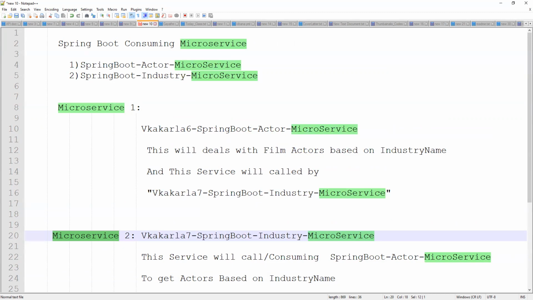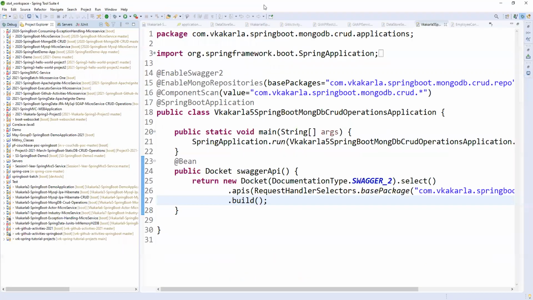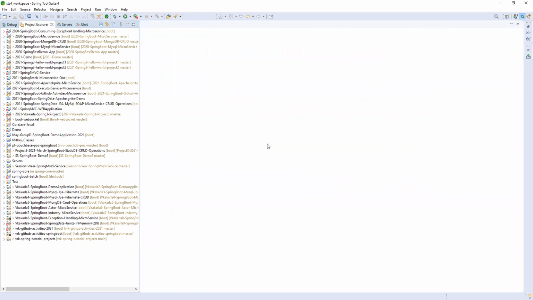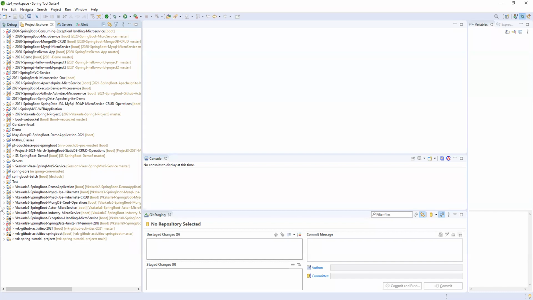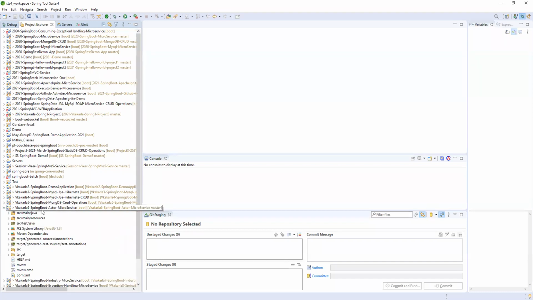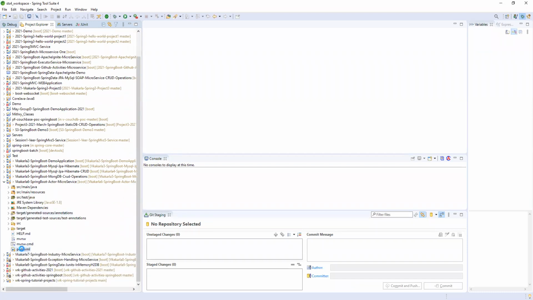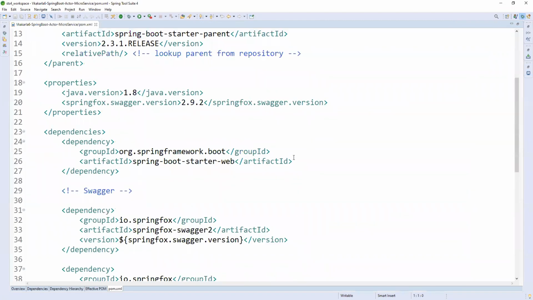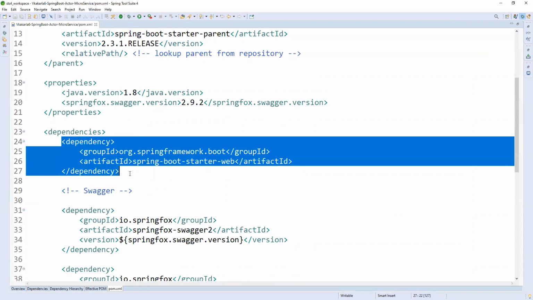Okay, so let me share my screen. You are able to see the Eclipse, right? Yes. Okay, fine. So here the sixth service is the industry actor service. Only the web starter is enough. So this is the starter.